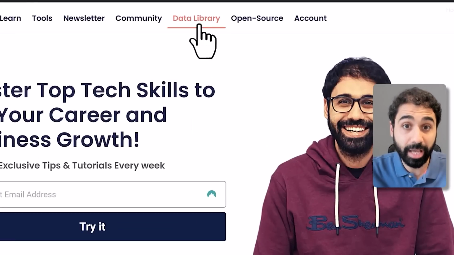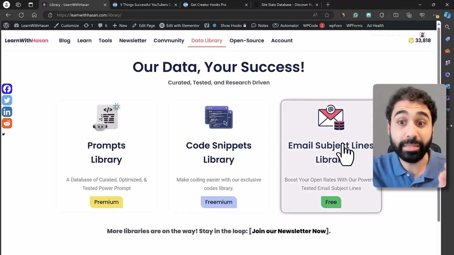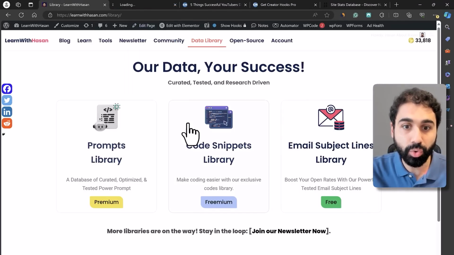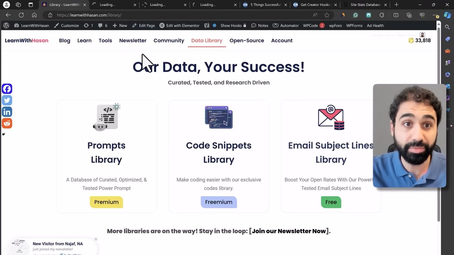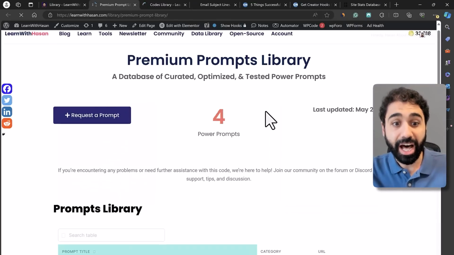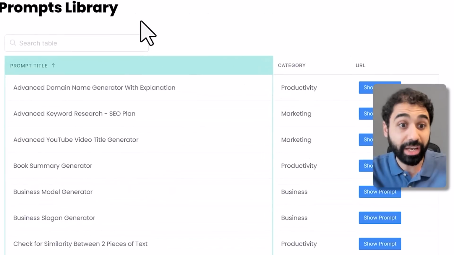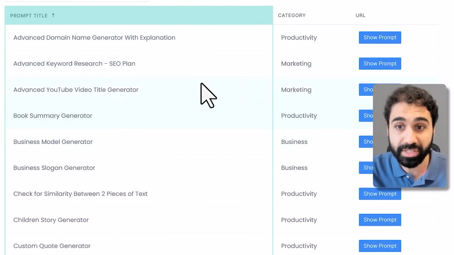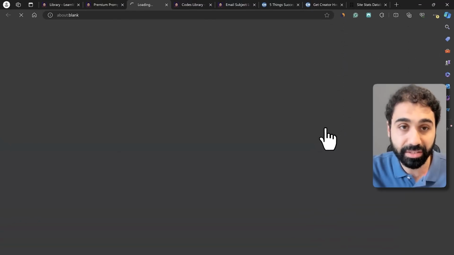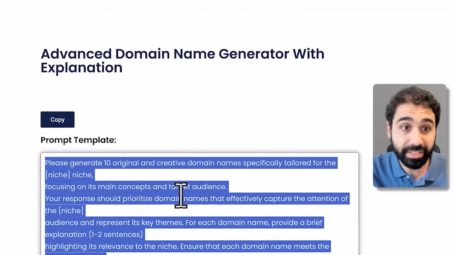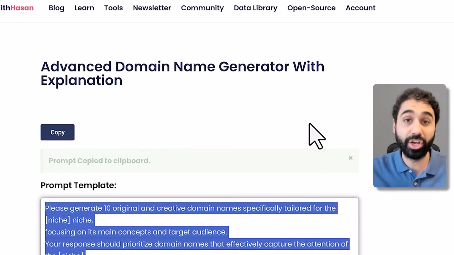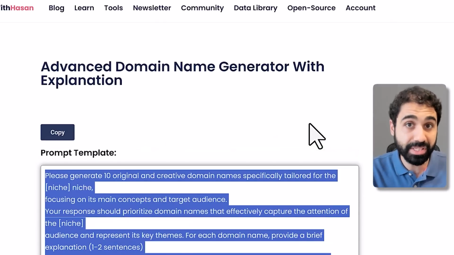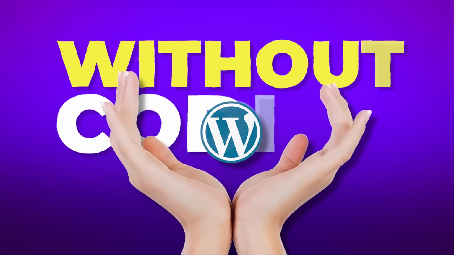If you go now and open my website and go here to data library, you will see I have multiple databases: the prompts library, the code snippet library, the email subject line library. The idea simply, you can see here, in this library I collect prompts to use with ChatGPT or with language models. If someone clicks on this button, they will access the prompt template and they can copy it and use it. So I collected data, in my case prompts, and I provide it as a service. And all this, by the way, on WordPress without coding.